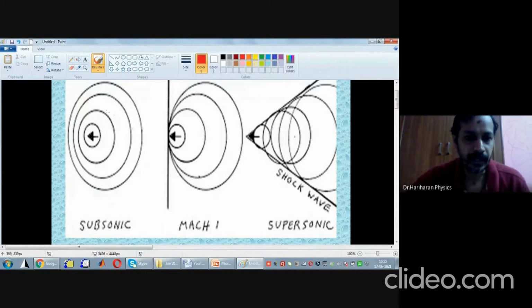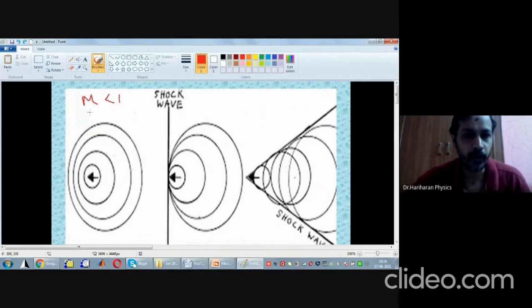This is a circle, a sound vibration that is expanding as time lapses, and this is an aircraft moving towards the left. If the Mach number is less than 1, then part of those sound vibrations lie before the object.